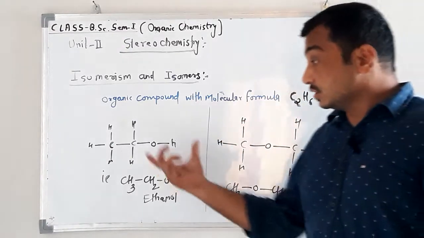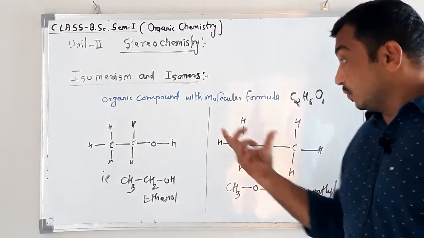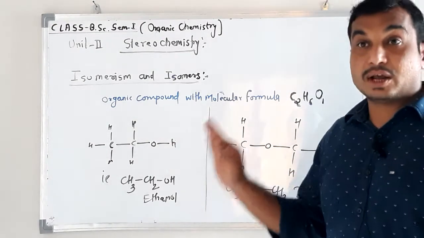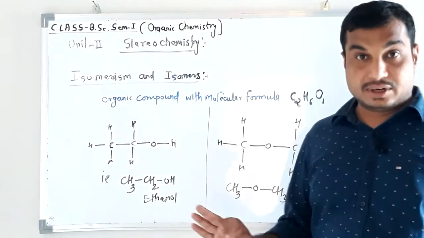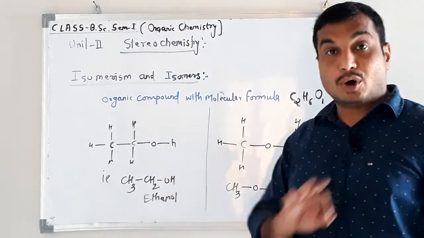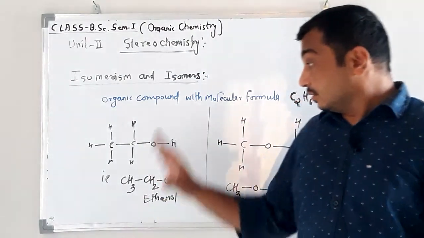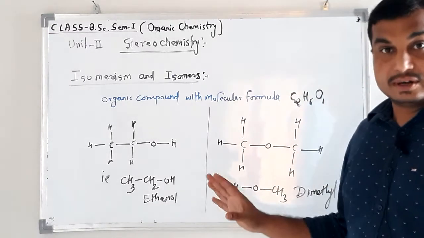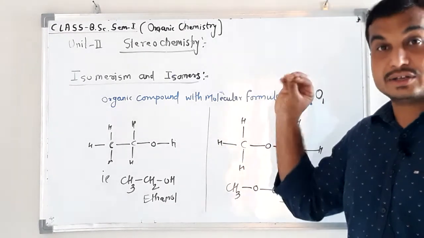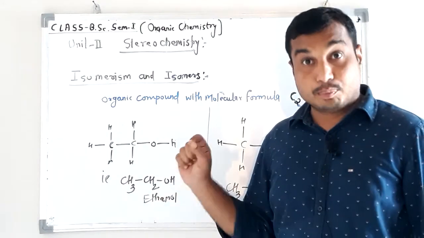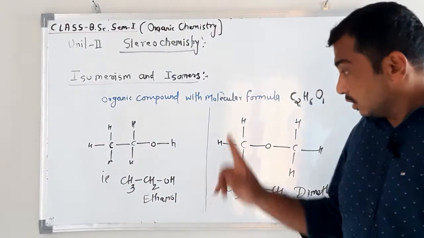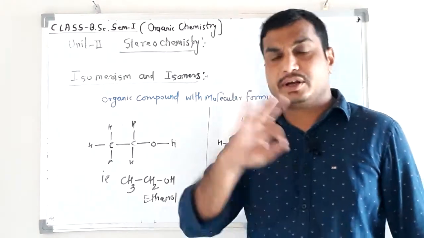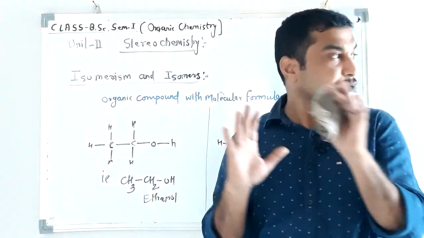So this is the difference between these two structures. Their structural formulas are completely different. The nature of chemical bonds is completely different. Their chemical properties are different. Their physical properties are also different. Ethanol and dimethyl ether are completely different. Their classes are also different.